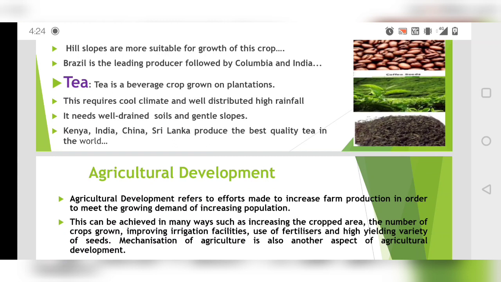Then it needs well drained soil and gentle slope. Okay, and then it is grown in Kenya, India, China, Sri Lanka, Assam. In India, if we talk about where it is grown, so Assam, Darjeeling in West Bengal, these places are famous for tea production in India.